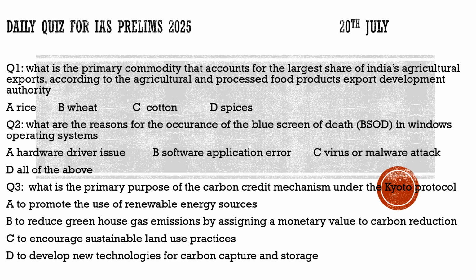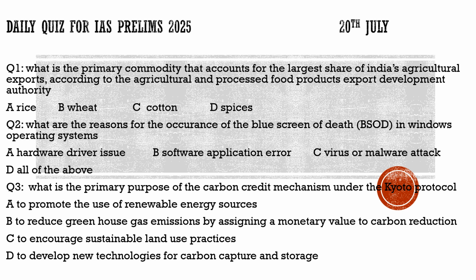So we have to find out what the reasons for BSOD are. Is it a hardware driver issue? 100% it could be because of this. Mainly it is because of this. Is it a software application error? It could be because of this also. Is it a virus or malware attack? 100% it could happen because of this also. So the correct option for this is option D, all of the above. All of the above can cause the blue screen of death on our system.